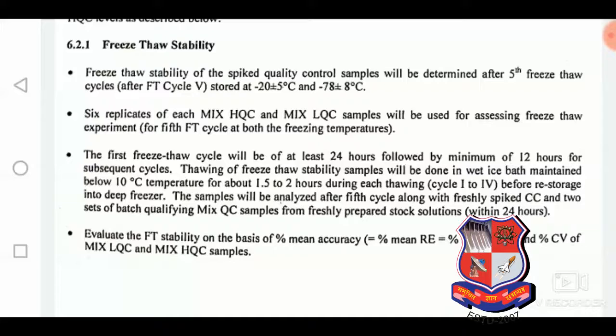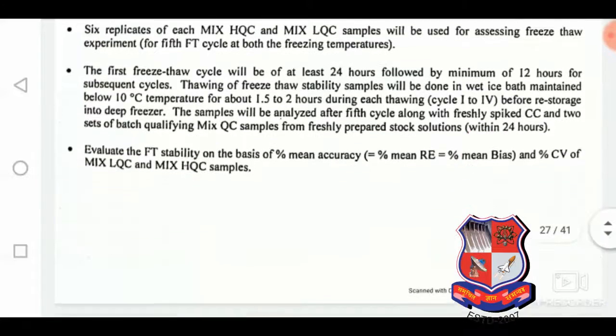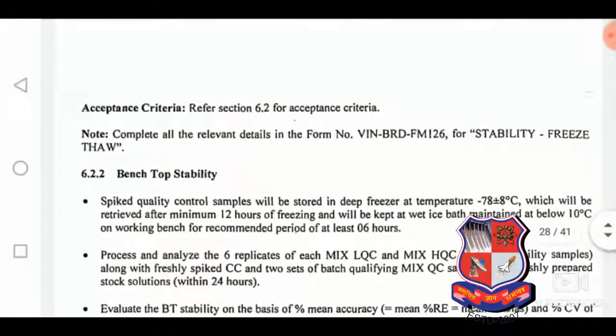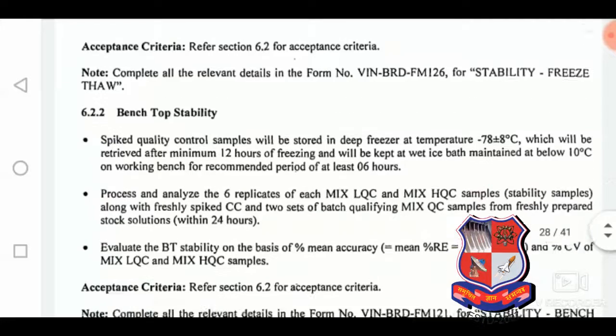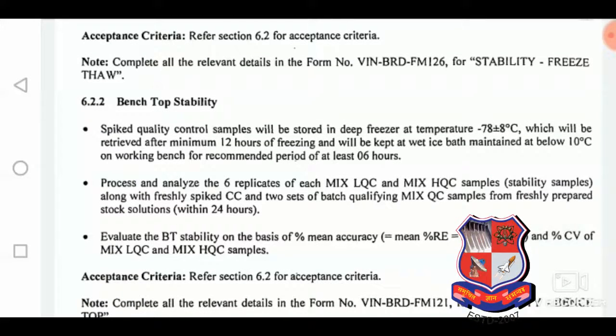So at least 5 cycles are there, then we can say that for the 5 cycles the stability should be there, and the cycle will be of at least 24 hours followed by a minimum of 12 hours for the subsequent cycle, so that we can say that okay, this is okay for the study sample analysis too. These are the acceptance criteria as per 6.2 that we have discussed before.